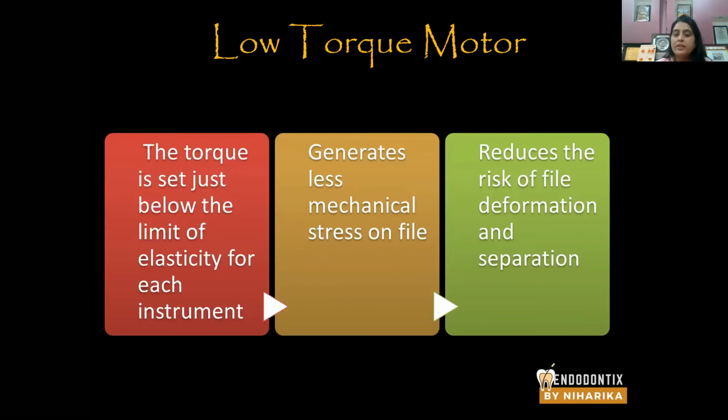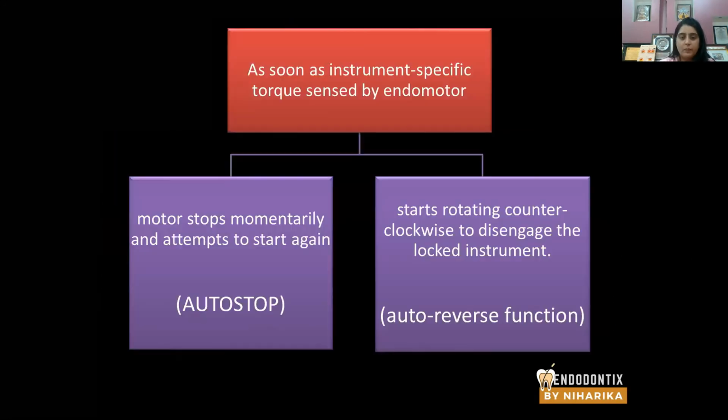Then it generates less mechanical stress on the file because a low amount of torque is applied on the file, or less rotational force is applied on the file. Hence, it reduces the chances of file deformation and separation. Why? Because the file is subjected to less compression and tensile forces. It is subjected to less mechanical stress from the surrounding radicular dentin. That means the reactionary torque is also less.